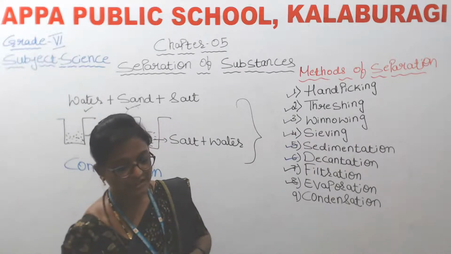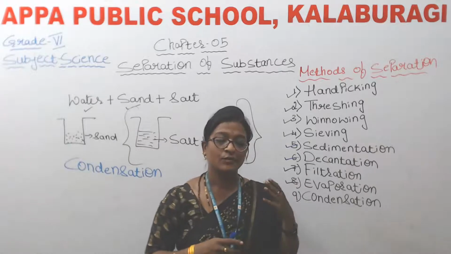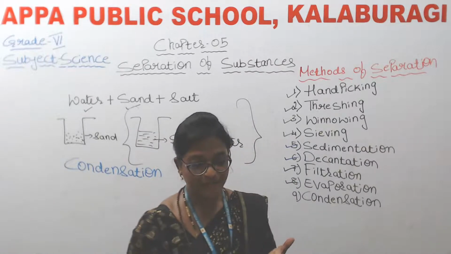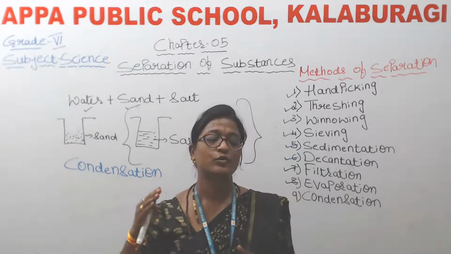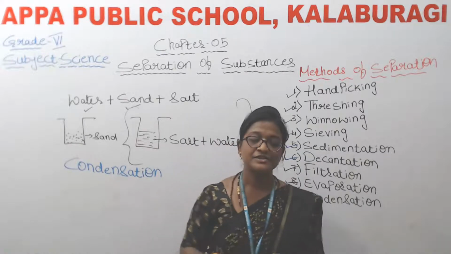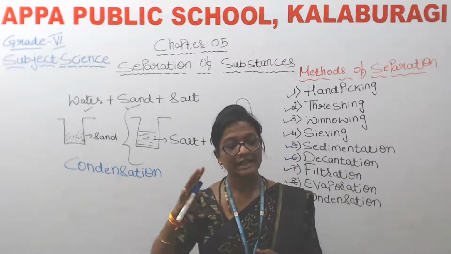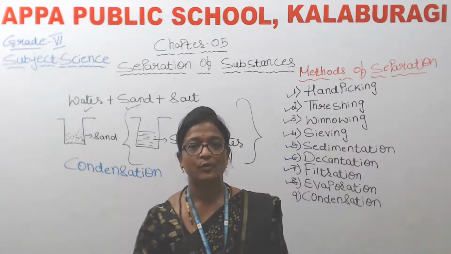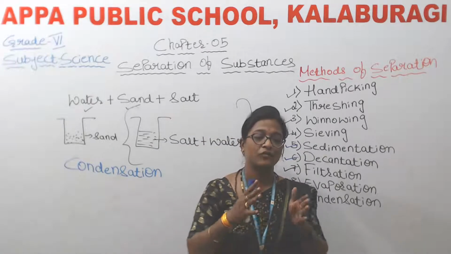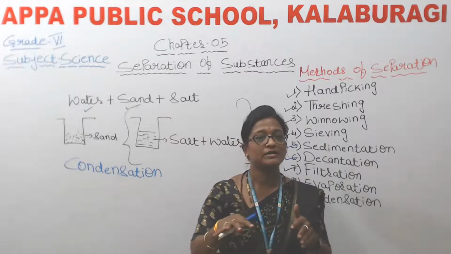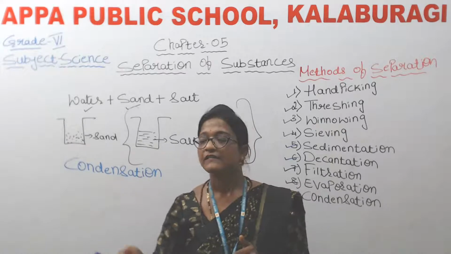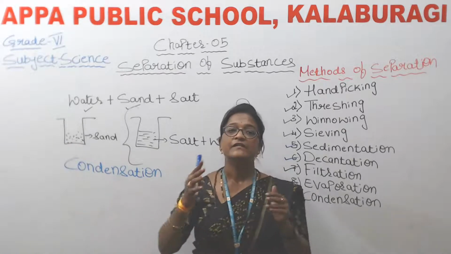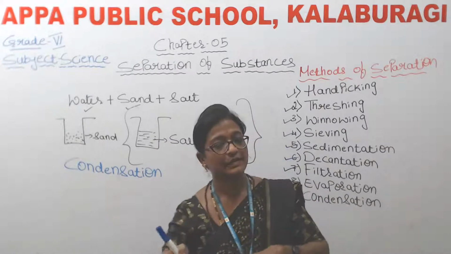So evaporation is what happened there? Yes, children. In evaporation, liquid is converting into vapor, but in condensation, vapors are converting into liquid. Once again, I'll repeat. In evaporation, liquid, that is water, is converting into its vapor, whereas in condensation, vapors are converting into liquid.